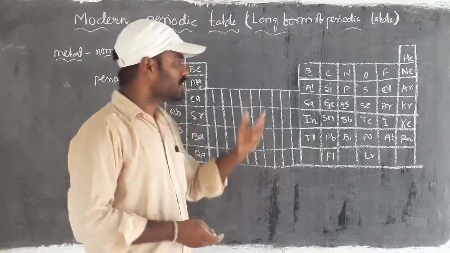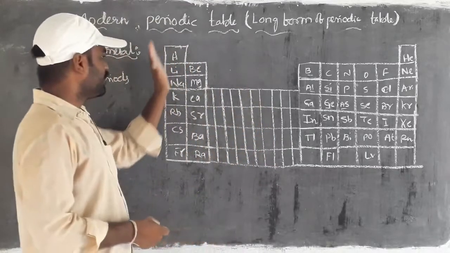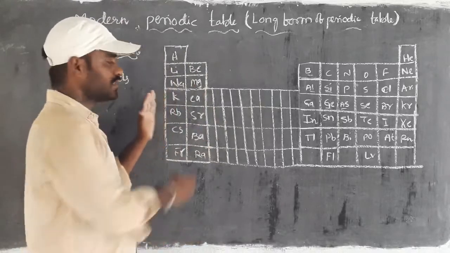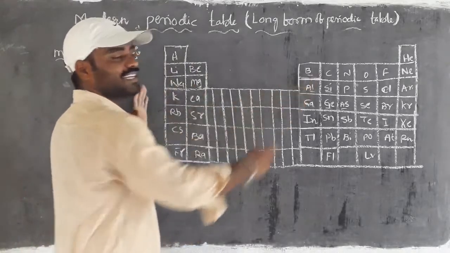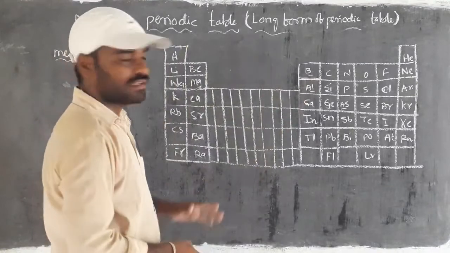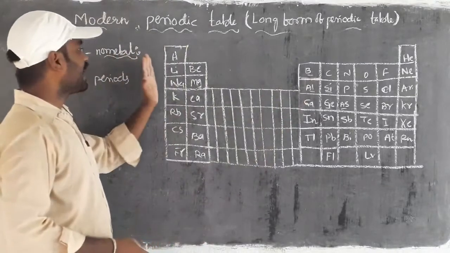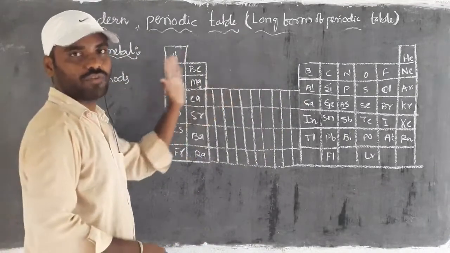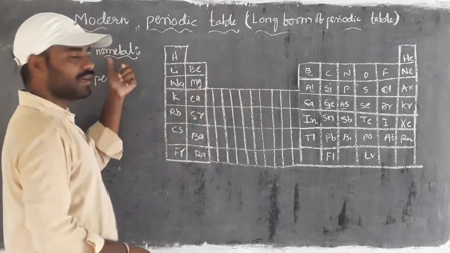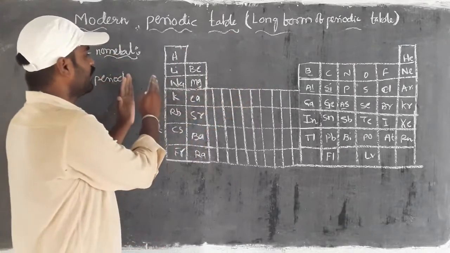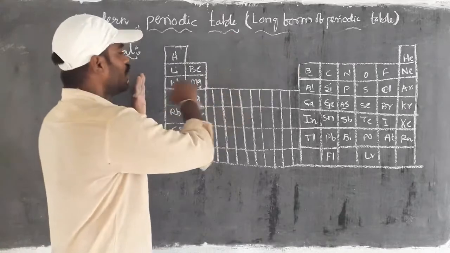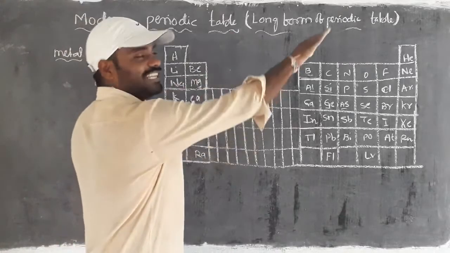Right? So in periods, the left side elements are all metals. As you move to the right side, they are non-metals. Simply, the metallic character decreases from left to right. Then coming to non-metallic nature in periods, from left to right, non-metallic nature increases.